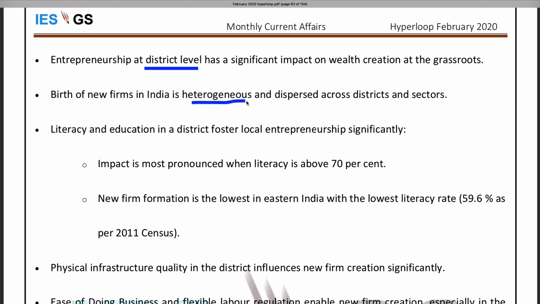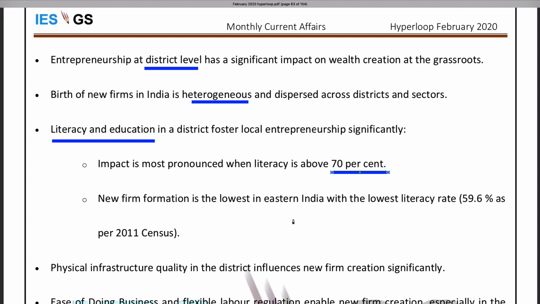As India is a heterogeneous country and there is disparity in development across different districts, places and among different sectors of people, the birth of new firms in India is also heterogeneous. Literacy and education have an important role in entrepreneurship activity. Studies show that entrepreneurship activity is significantly pronounced when the literacy of the district is above 70%.